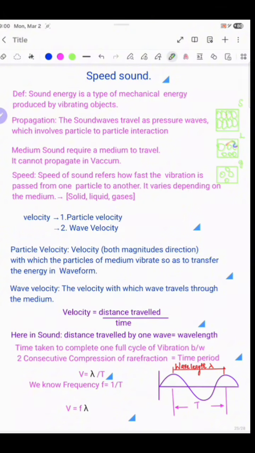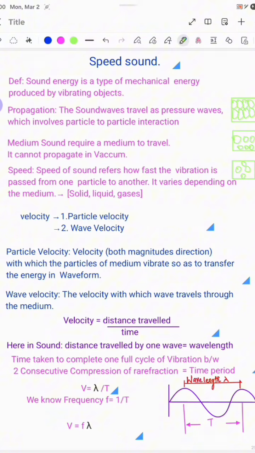Similarly, in the liquid, there is a space between the molecules, so the time taken for the second molecule to vibrate is a little more, so the time taken for the sound to come out is more, right? Similarly, gases compared to solid and liquid, the time is more. So there are two things you have to remember here about the velocity of the sound.